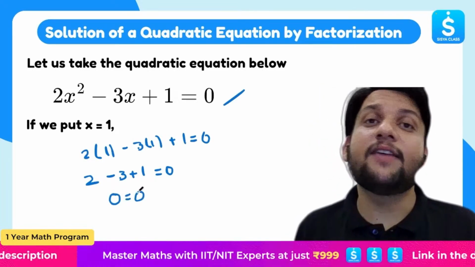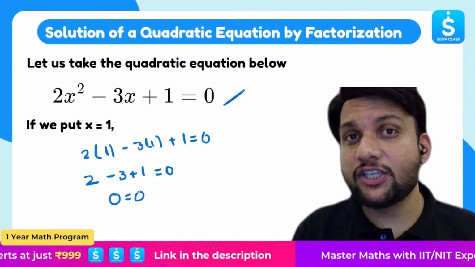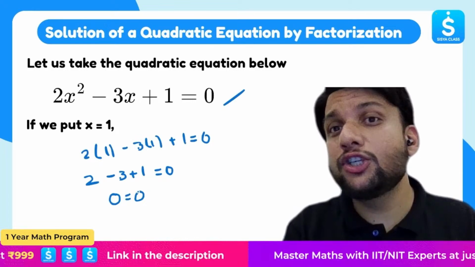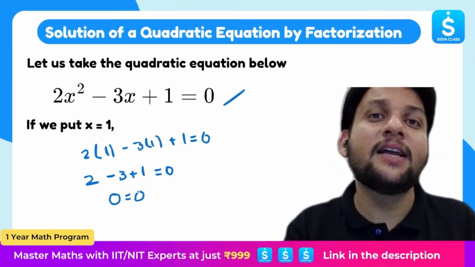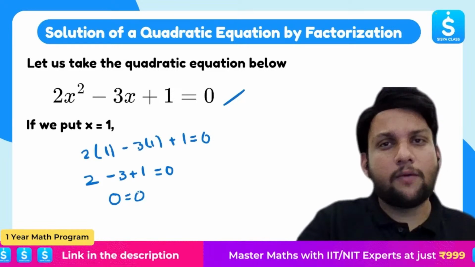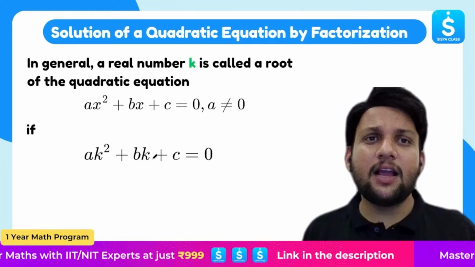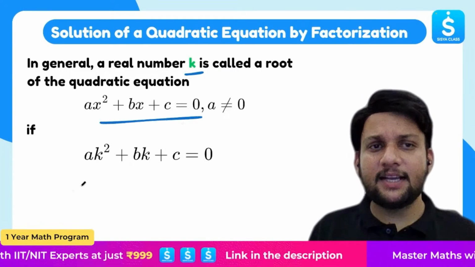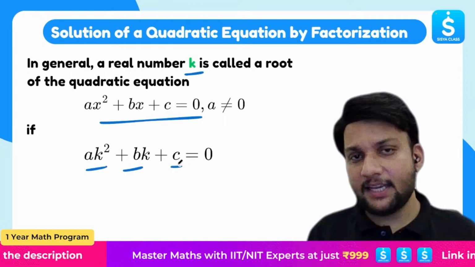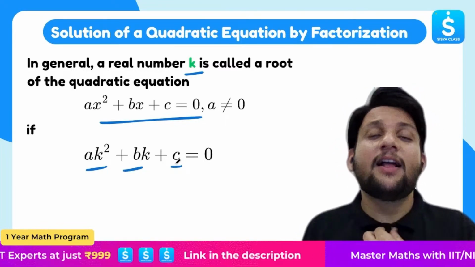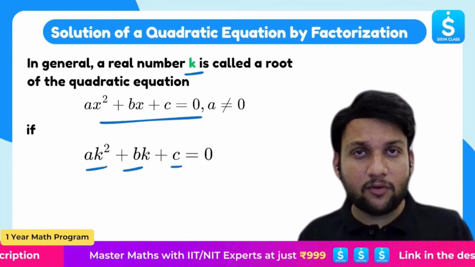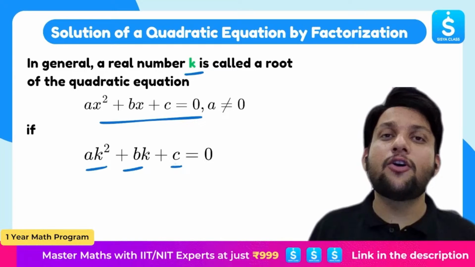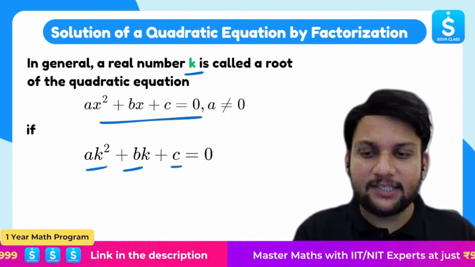What does it mean? That means when I'm putting x equals 1 in this quadratic equation, I'm getting the answer as 0. That means 1 is one of the solutions of this quadratic equation. I hope everyone remembers. This is just to tell you what is meant by a solution of a quadratic equation. In general, a real number k is called a root or a solution of the quadratic equation if ak square plus bk plus c is equal to 0. Pretty standard stuff. Again, if you are having problems with this, do watch our polynomials video for grade 10. I have talked about what is the solution of a polynomial, what are the roots, what are the zeros of a polynomial.